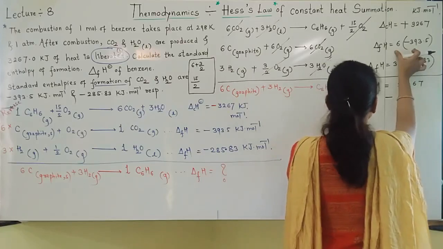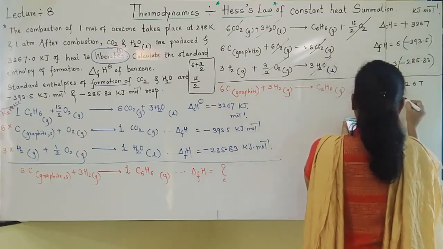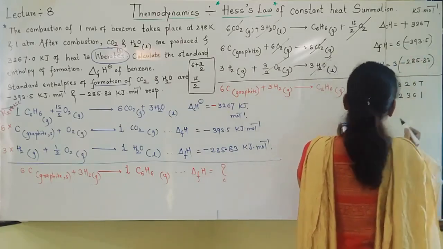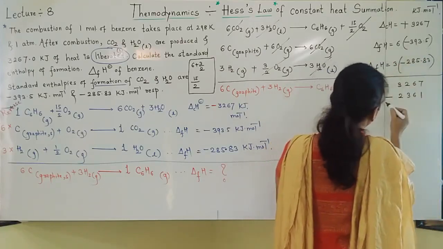Six multiplied by this, I got the answer 2361 minus, here again minus,